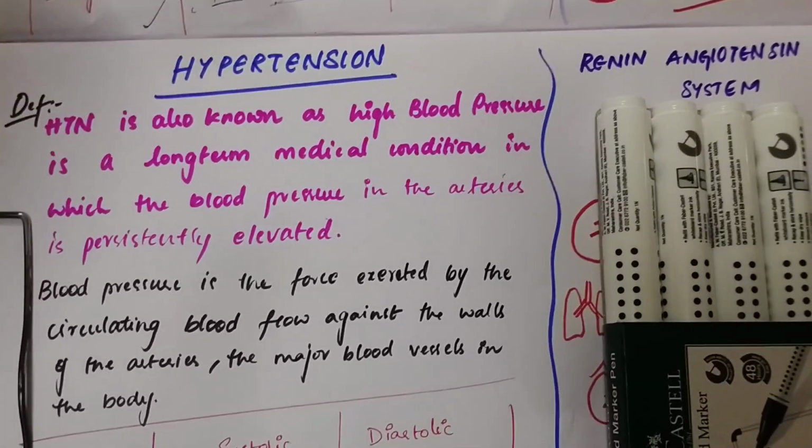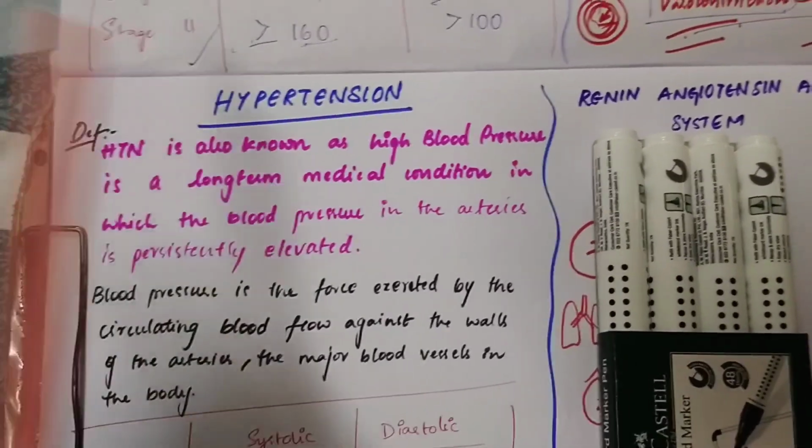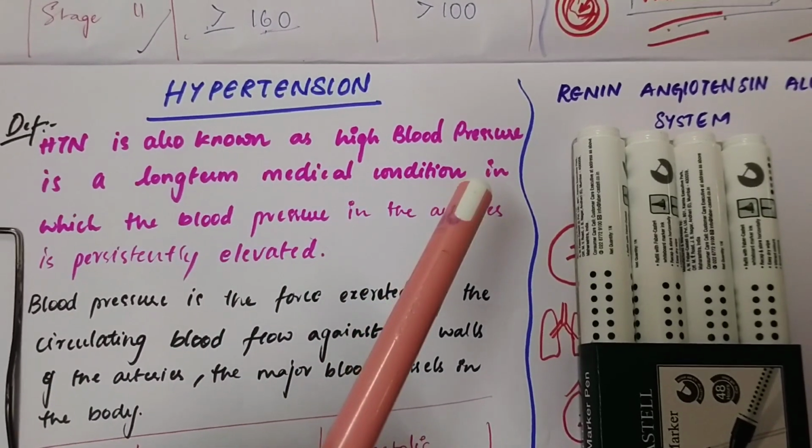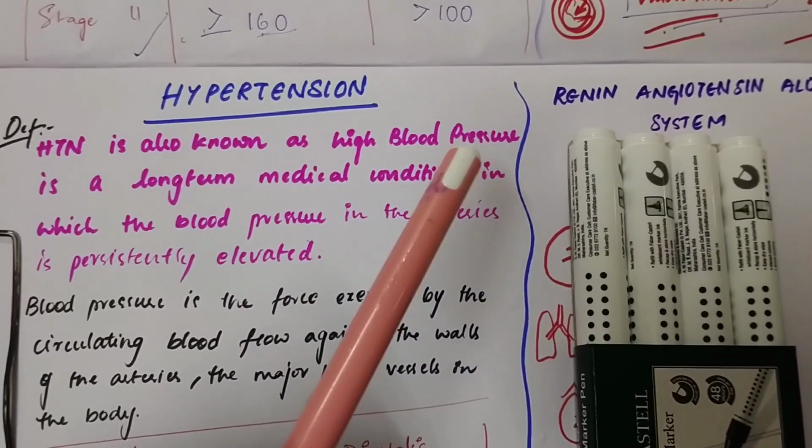Hello everyone, I am going to explain the topic of hypertension. Coming to the definition, hypertension is also known as high blood pressure. Why does high blood pressure mean this?